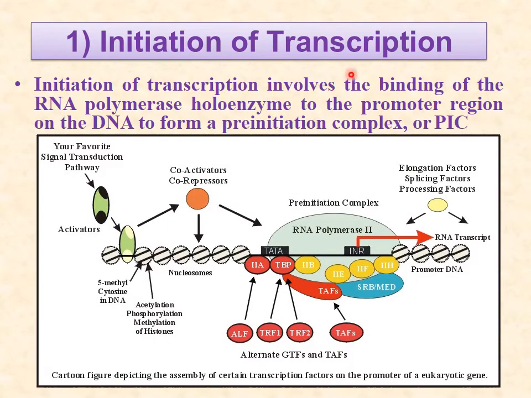Now we start with the initiation of transcription. The initiation of transcription involves the binding of the RNA polymerase holoenzyme to the promoter region, and it forms a pre-initiation complex. You can see all these transcription initiation factors, E, F and H, attached with RNA polymerase 2. This is the pre-initiation complex. Then it binds to the promoter region, and new RNA is transcribed.